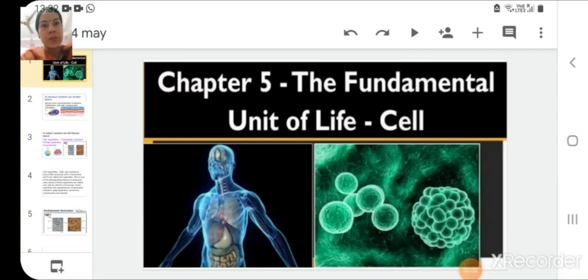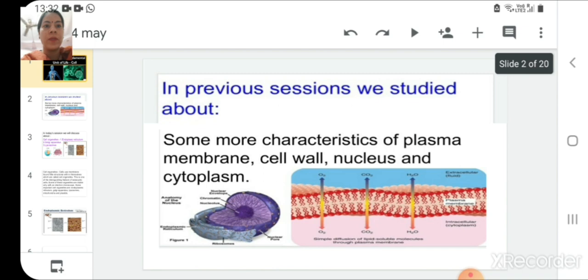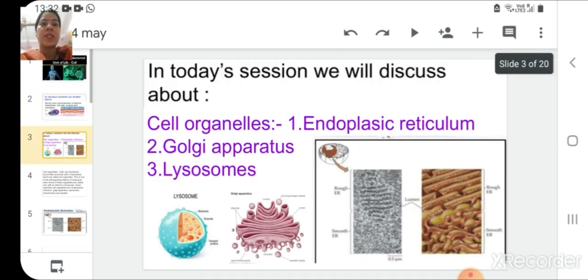Welcome, dear students, to one more session of chapter number 5, that is Fundamental Unit of Life. In our previous session, we studied about plasma membrane, cell wall, nucleus, and cytoplasm. In today's session, we will be studying about some of the cell organelles like endoplasmic reticulum, which is also known as ER, Golgi apparatus, which is also known as Golgi complex, and lysosomes.